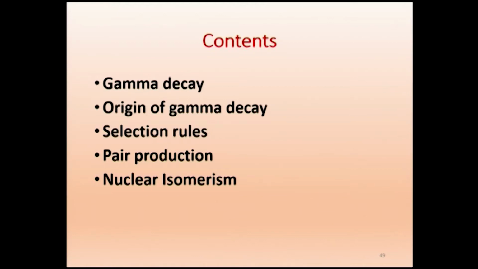Gamma decay: what is gamma decay, what is the origin of gamma decay, what are the selection rules for gamma decay, and what do you mean by pair production. And in that pair production we will be talking about hadron collision also, and about nuclear isomerism. So we shall go one by one.